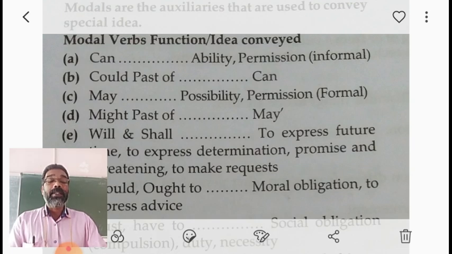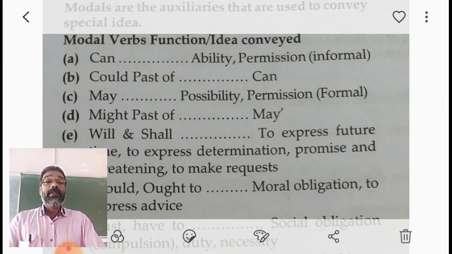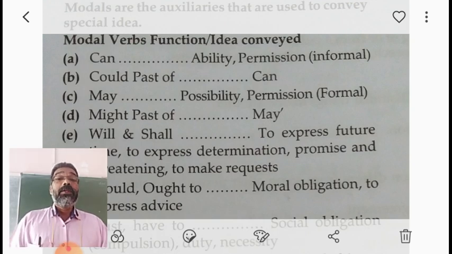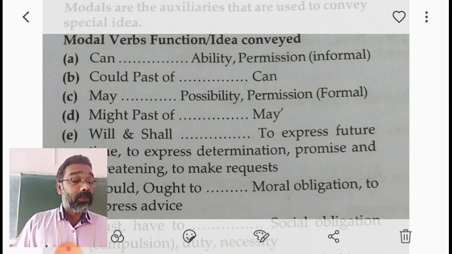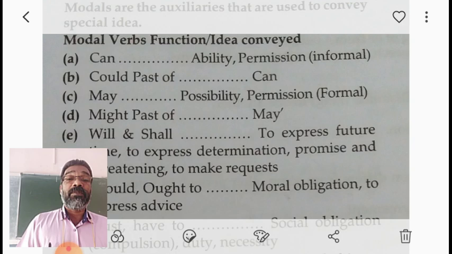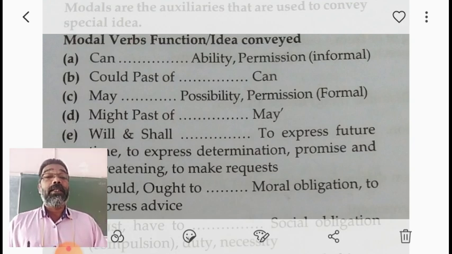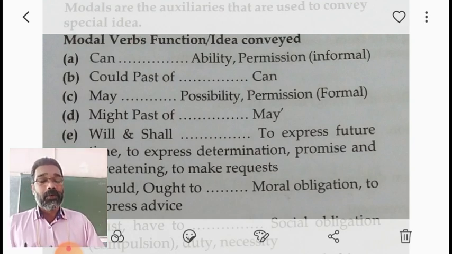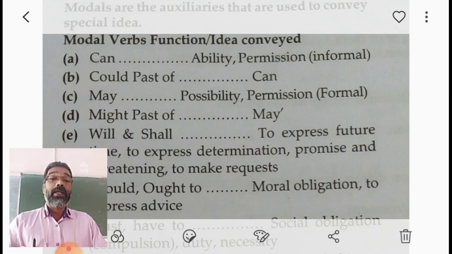In both these examples, one's ability is shown. I can lift this heavy box means I have the ability to lift the heavy box. And Manju can speak French and Tamil fluently means Manju has the ability to speak Tamil and French fluently.